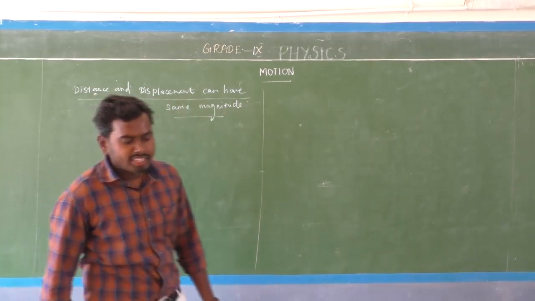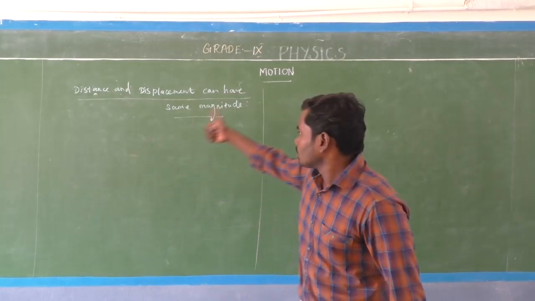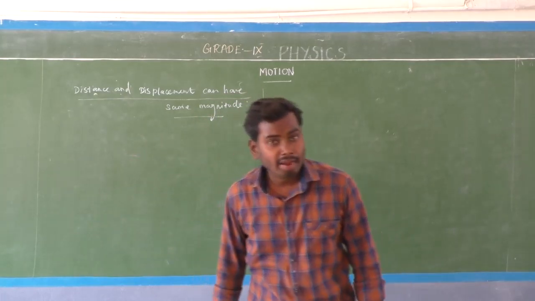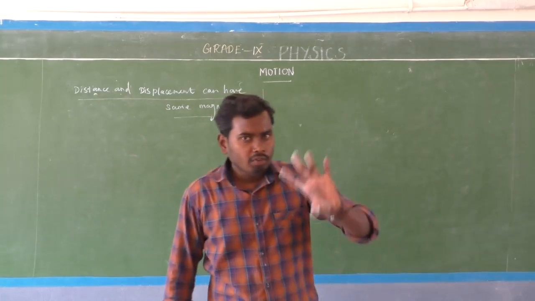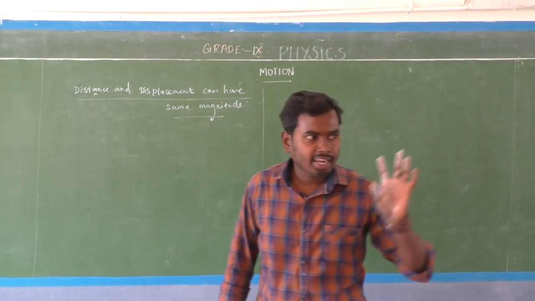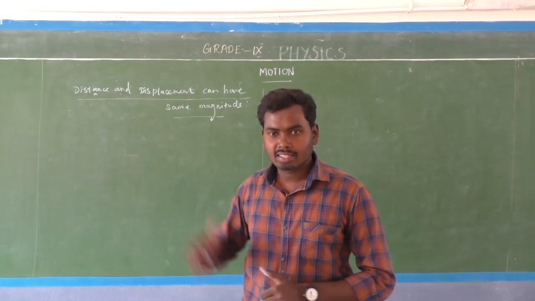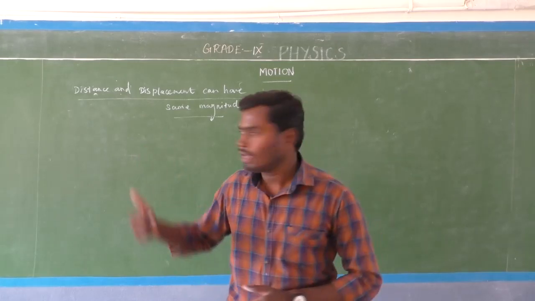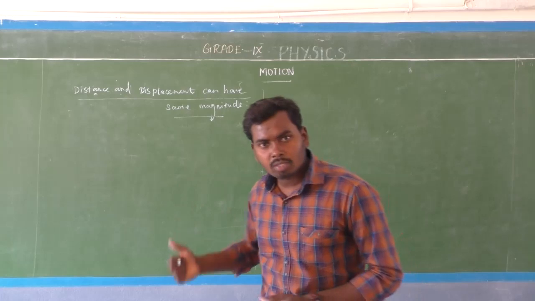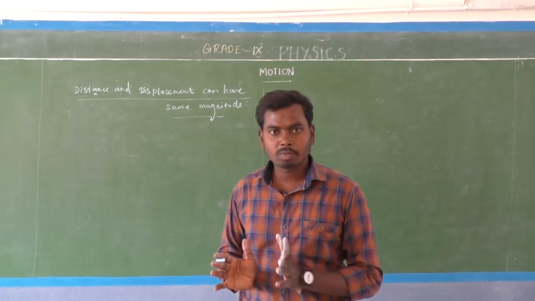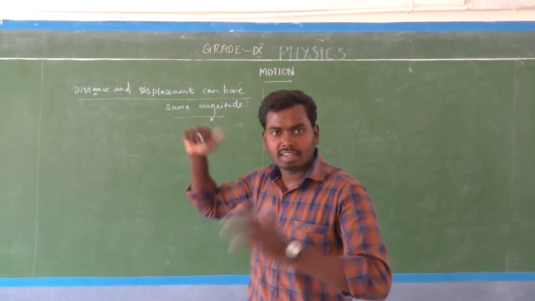Even though distance is under the category of scalar quantity and displacement under the category of vector quantity, in some cases the magnitude of the distance and displacement will be the same. So now we are going to see those cases.